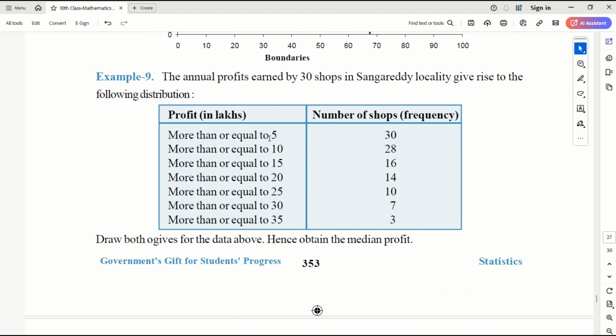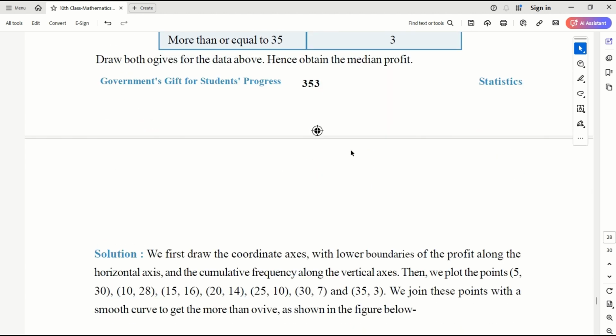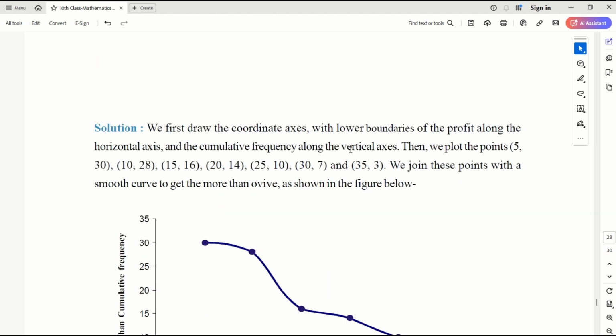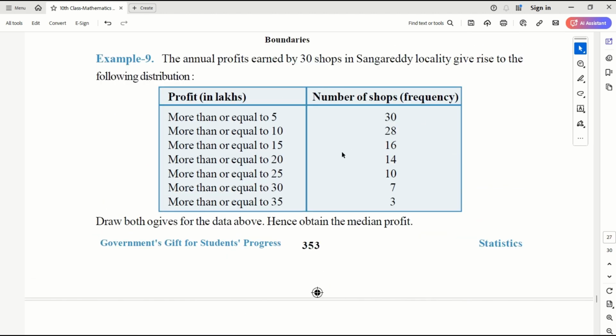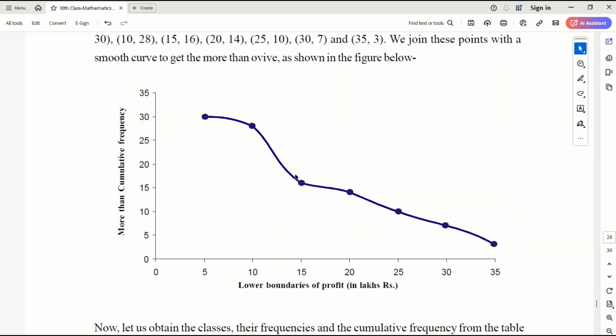Okay, more than or equal to 5, 30. So you have a decreasing cumulative frequency here, right? So you get more than OG, right? And to get a less than OG data, you have to basically change it first. First, you make it for less than, and then start drawing the graph.